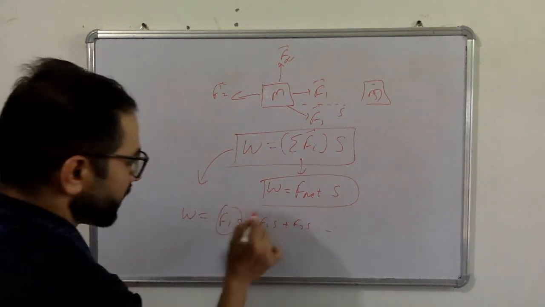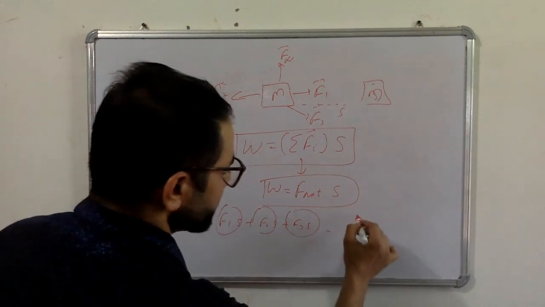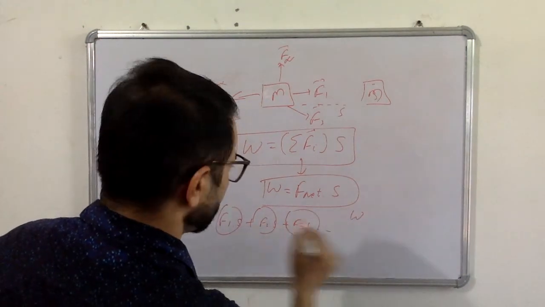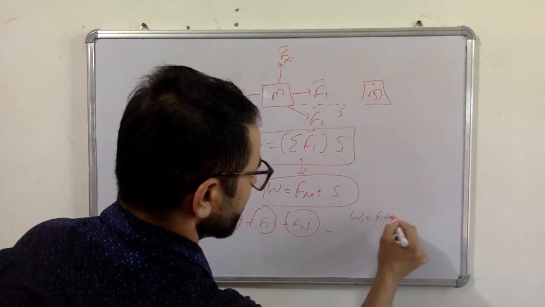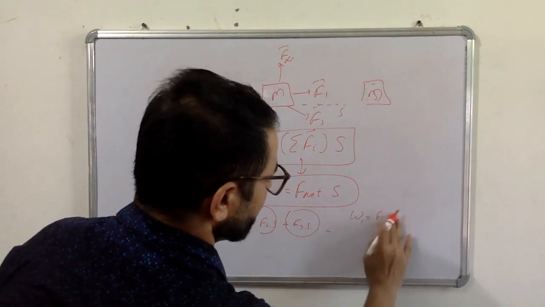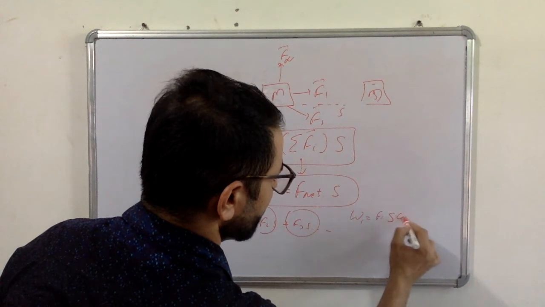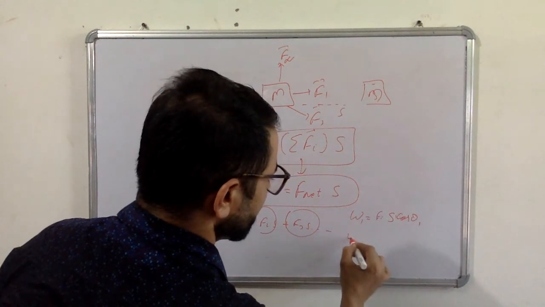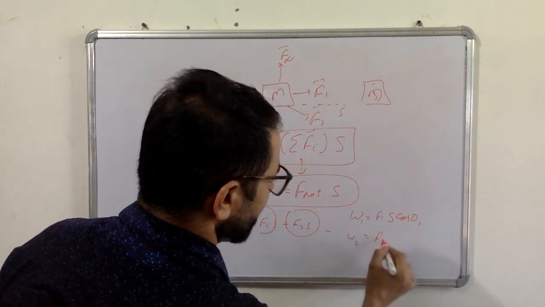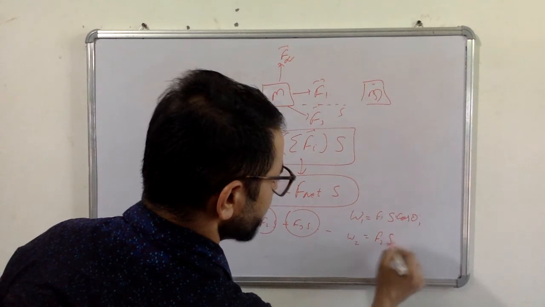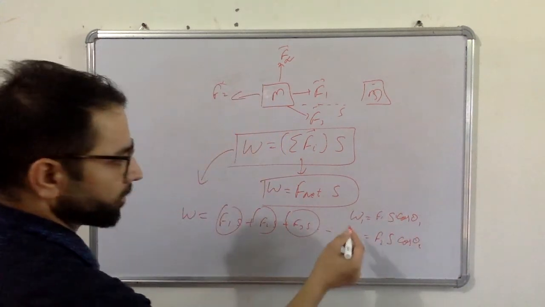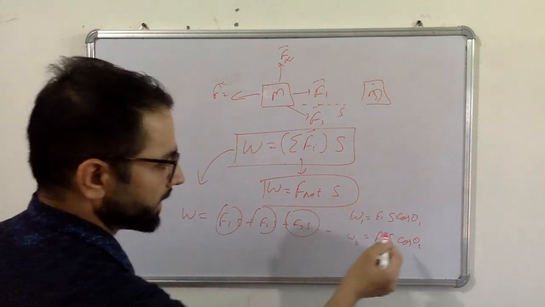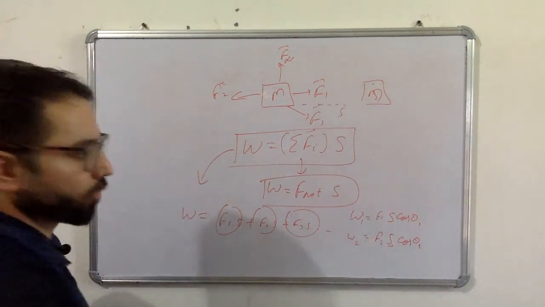For this we will use the same formula. Let's say W1 is F1 S cos theta 1, W2 is F2 S cos theta 2. In all the formulas for W1, W2, W3, S is common. So what is theta 1?